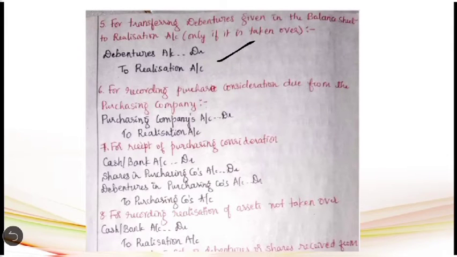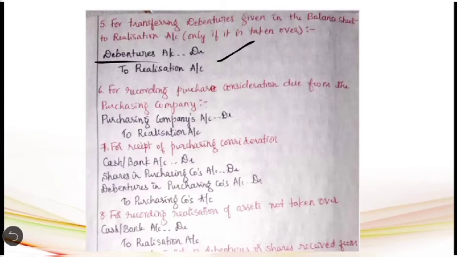Here you are debiting the debenture account because debenture is a liability which shows a credit balance. When you are transferring, you have to give debit to the debentures account. The sixth entry has to be passed for recording the purchase consideration due from the purchasing company.